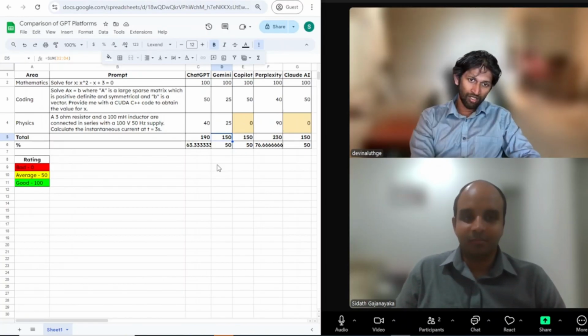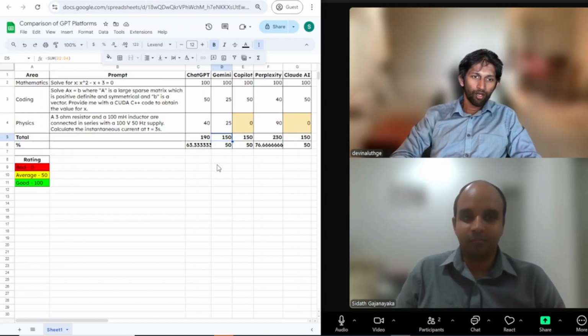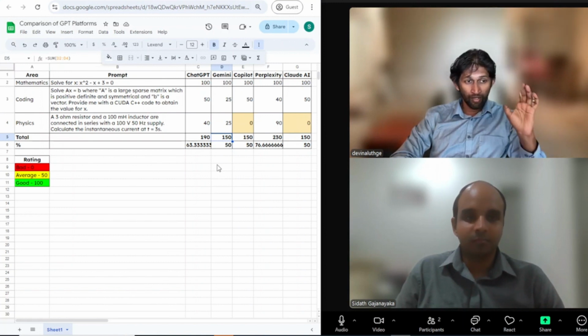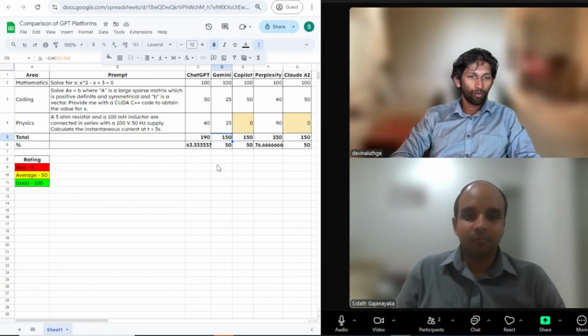So it's very important to keep in mind that when you're asking the question, you need to select the correct GPT model. If you look closely at the coding example, you can see that Perplexity AI, even though it was a clear winner overall, when it came to coding, ChatGPT, Copilot, and Claude AI scored more than that. Yeah, that's true.